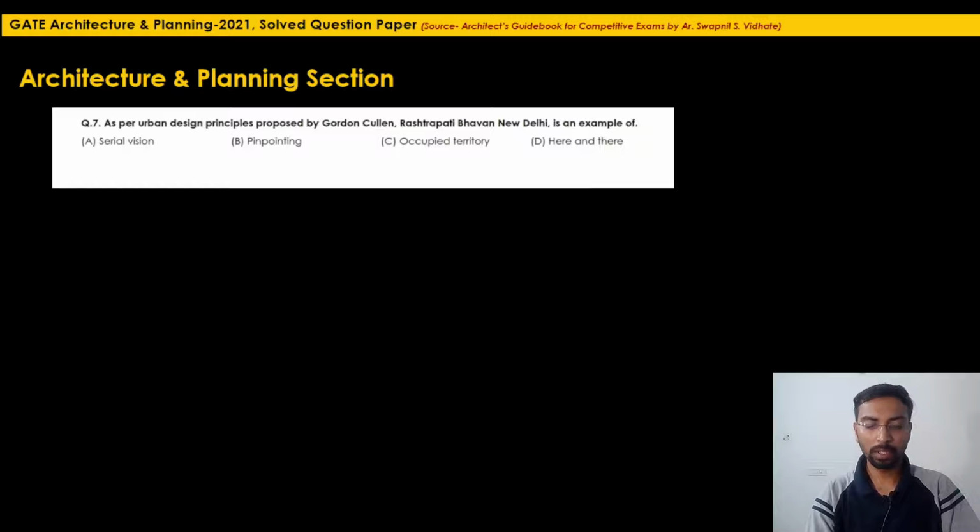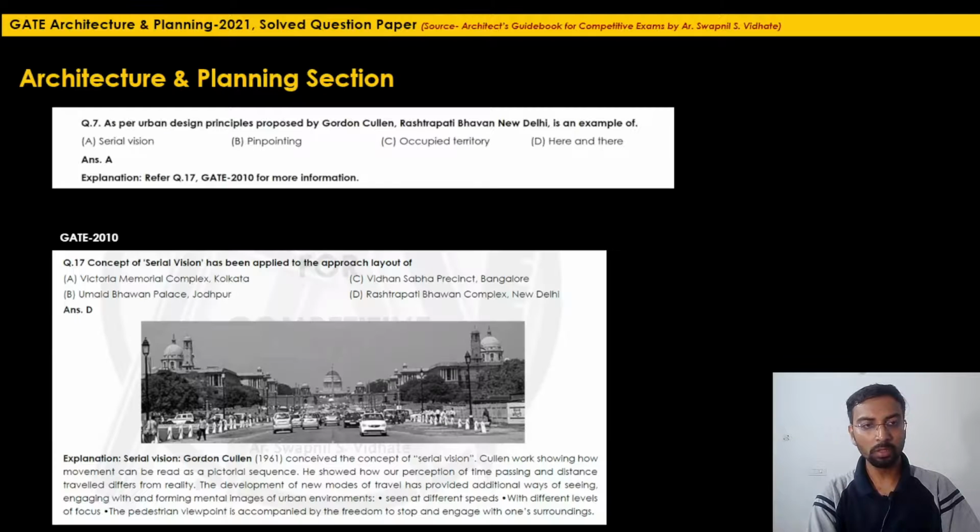Let us see where the reference for this is in the explanation. Question 17, GATE 2010 includes the entire theory related to this concept. The example of Rashtrapati Bhavan, New Delhi is already included in that particular question. Right now you can see the explanation given there. The concept of serial vision has been applied to the approach layout of. The correct option for that year was Rashtrapati Bhavan Complex, New Delhi.